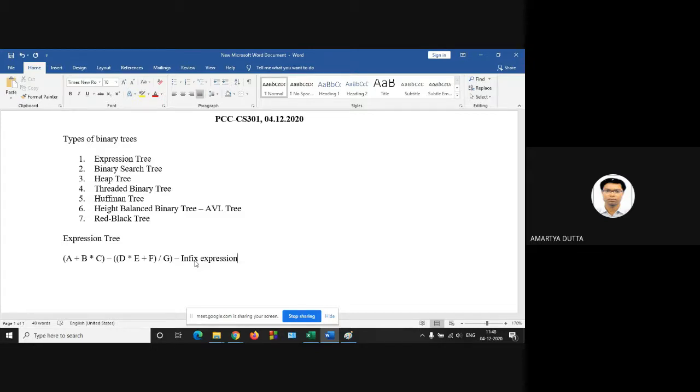The postfix expression of the given infix expression? Generally, the arithmetic expression is given in the form of infix. You have to convert it into postfix, then only you can perform the expression tree construction procedure.